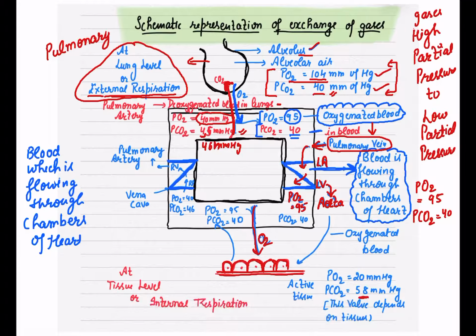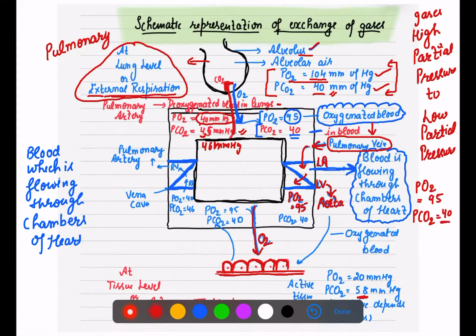The carbon dioxide is higher in the tissues and lower in the blood. So now this carbon dioxide from the tissues will move into your blood. Which blood? This oxygenated blood we had, from it oxygen entered the tissues. Oxygen is entering into the tissues because here CO2 was 58 and in the blood carbon dioxide is 40, so the movement is from high to low. So carbon dioxide has moved out into the blood.